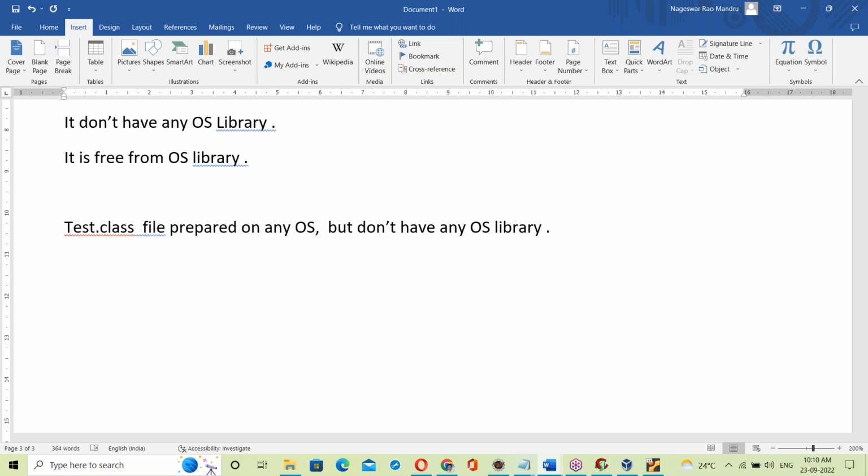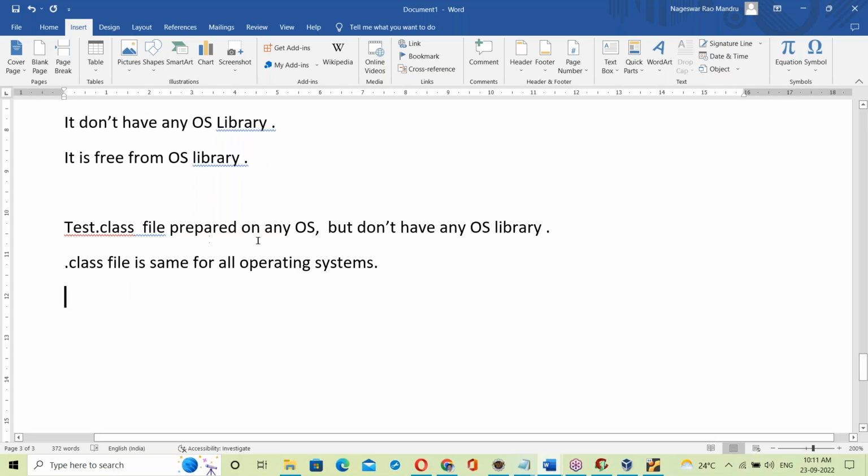Yes, the dot class file is the same. The dot class file is the same for all operating systems. No change here. Test dot class is prepared anyways, but doesn't have any OS library. Dot class is the same for all operating systems.